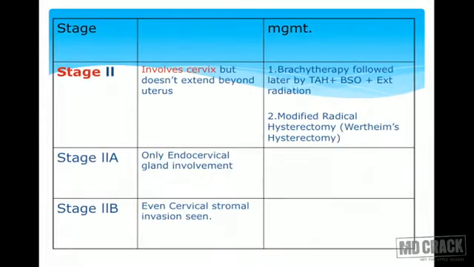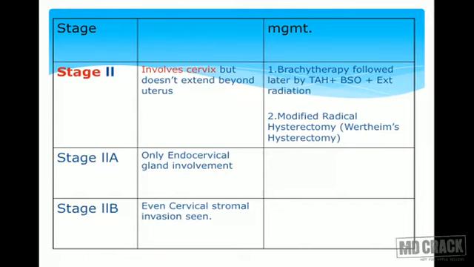Stage 2, the growth has reached up to the cervix, but it does not extend beyond the cervix. Stage 2A, there is only endocervical gland involvement. Stroma is not involved. And stage 2B, along with the glands, even cervical stromal invasion is seen.